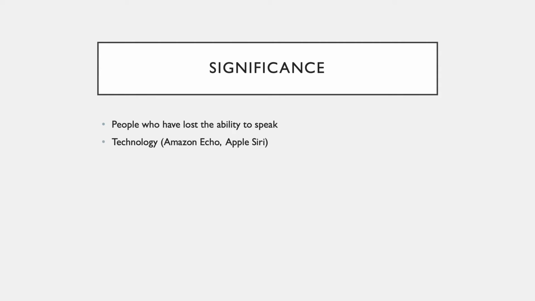So why is this important? Speech recognition can help accomplish many important achievements. The ultimate goal is to help people who have lost their ability to speak by creating a direct communication pathway to the brain. An additional benefit is through technology like Amazon Echo and Apple Siri. Having voice-activated technology can be very useful when it's inconvenient for someone to use their hands.